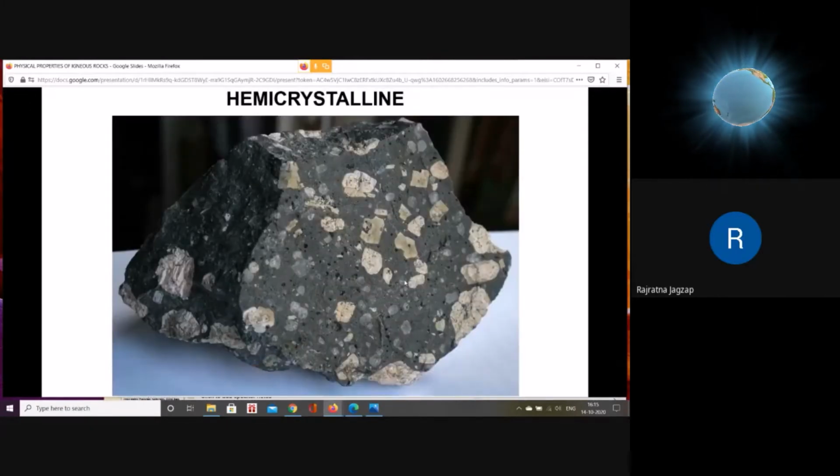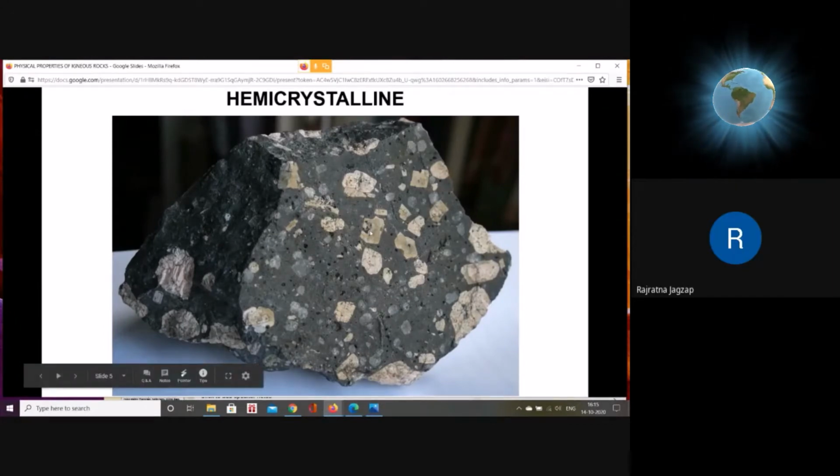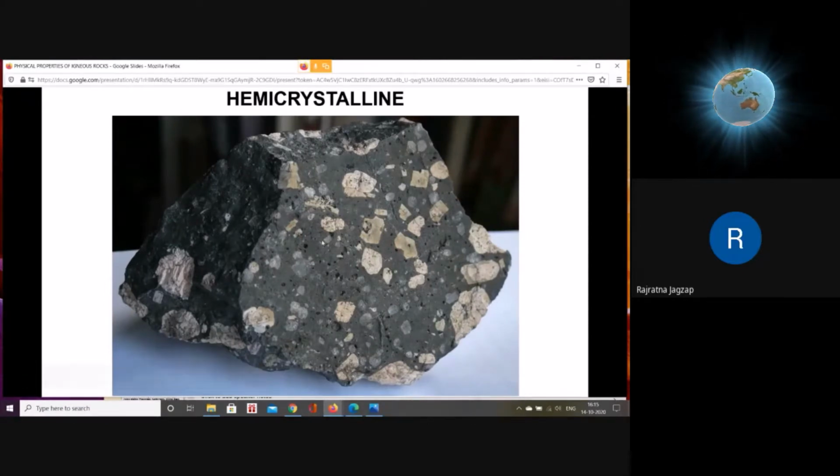This is how the hemicrystalline rock looks. You'll see that there are white colored coarse-grained minerals, and surrounding that is all glassy material. This is the example of porphyritic basalt. In this porphyritic basalt you are seeing light colored minerals.